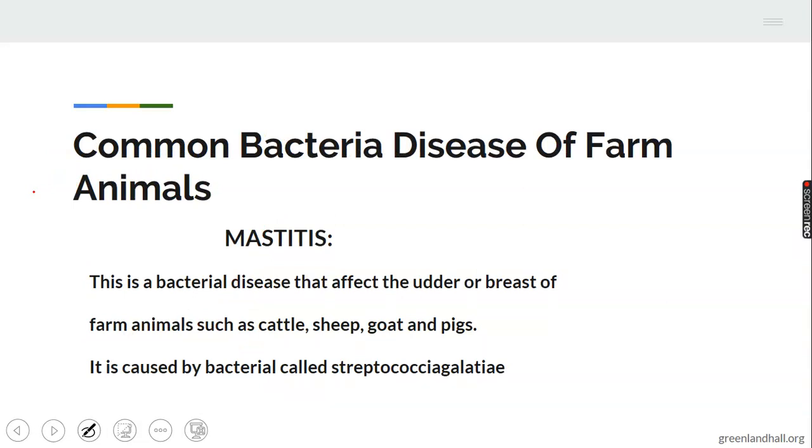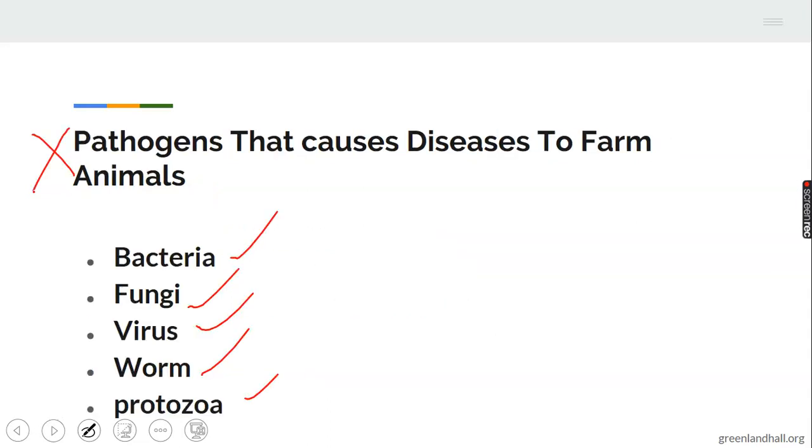Common bacterial diseases of farm animals. Remember, I told us that when time permits, we are going to look into diseases of farm animals. We are going to start with the common bacterial diseases of farm animals. But before we continue, I want us to quickly pick up our pen and notebook, and write out two ways you think farm animal diseases can be prevented. Prevention of farm animal diseases.